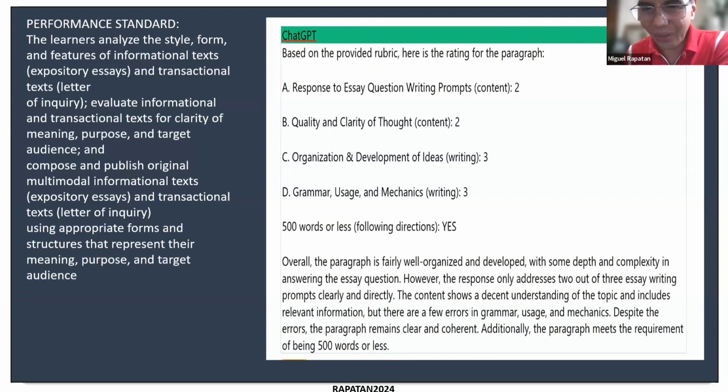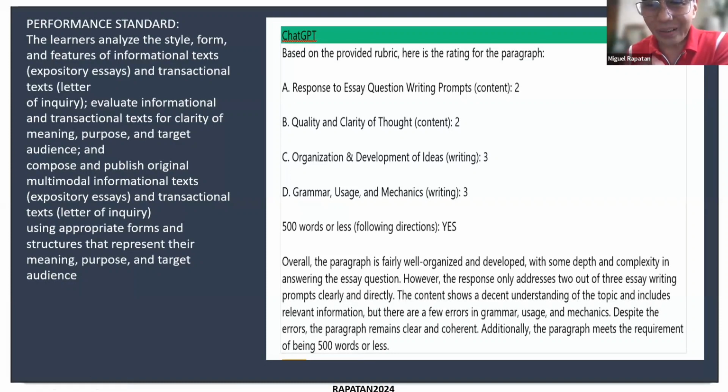Overall, the paragraph is fairly organized. So it summarizes. This is not just merely giving the quantitative part, because again, that will not mean much to students. What will be more helpful for students in order to achieve the success criteria are the comments, which are qualitative. So you can see here below the comments that are summarized by ChatGPT.